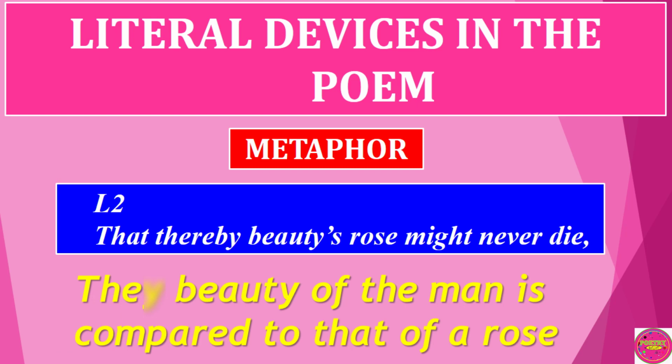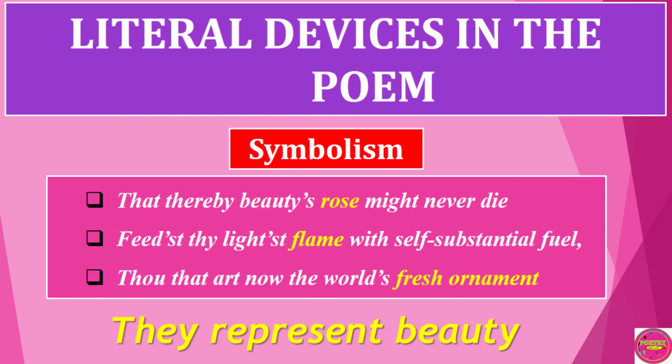Let's now discuss the literary devices in the poem. In line 2, "that thereby beauty's rose might never die," we come across a metaphor. The beauty of the young man is compared to that of a rose. We have symbolism in the following lines: "That thereby beauty's rose might never die. Feed'st thy light's flame with self-substantial fuel. Thou that art now the world's fresh ornament." Here, rose, flame, and fresh ornament represent beauty.